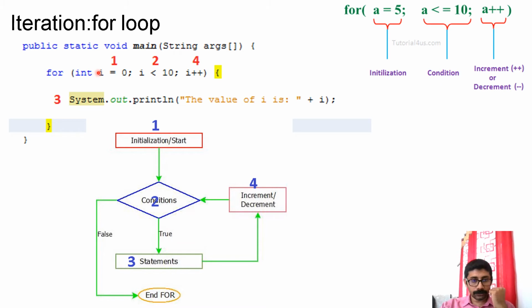Okay, so if you see the execution flow, when you start the execution of this for loop, this initialization part will be executed exactly once. Then control will progress towards the condition check. So this part will be checked. Then number 2 will be executed.